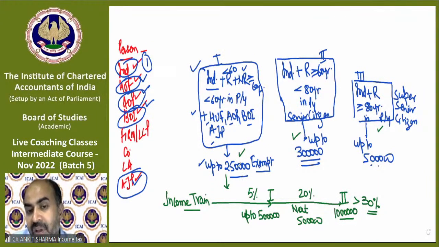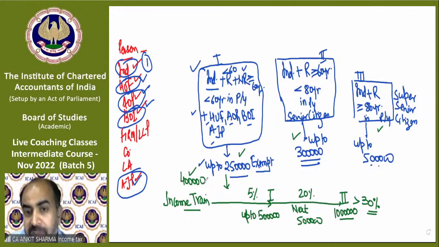So if the income is rupees 4 lakh in this first category, and I ask you to calculate tax, then this 4 lakh will fall in the first 5 lakh rupees. And out of this first 5 lakh, exemption is 2,50,000.